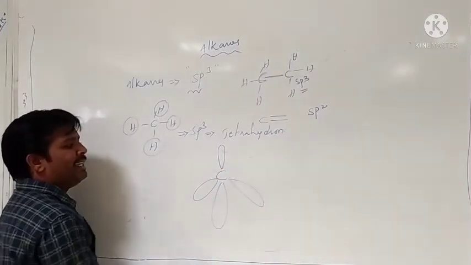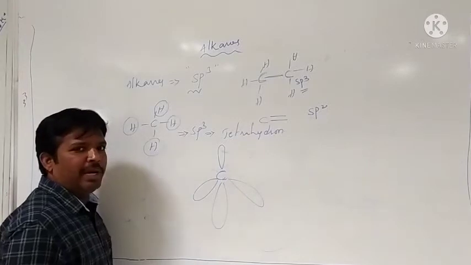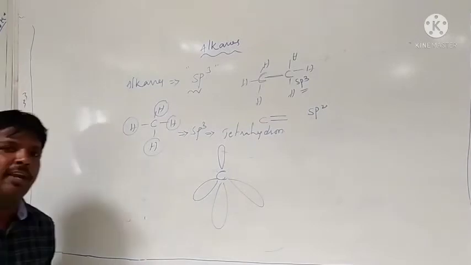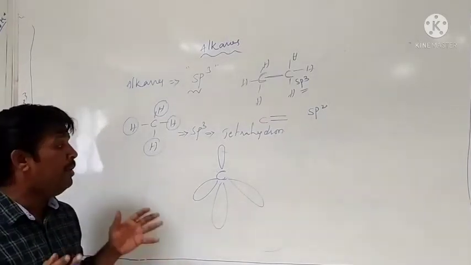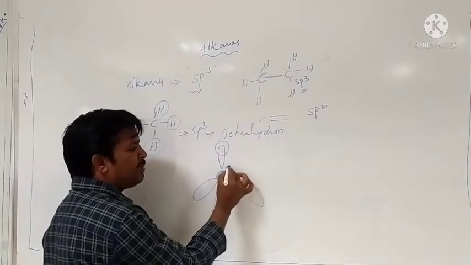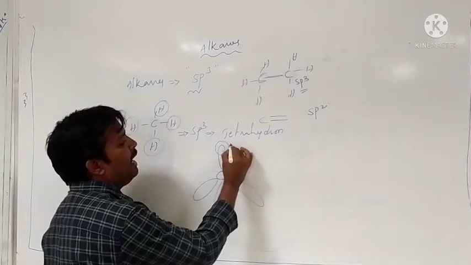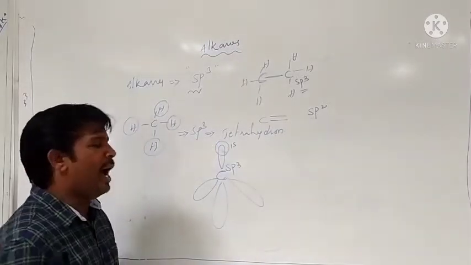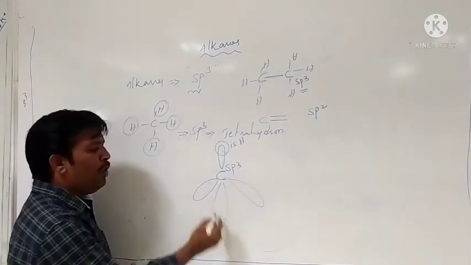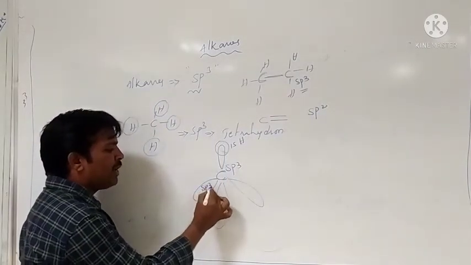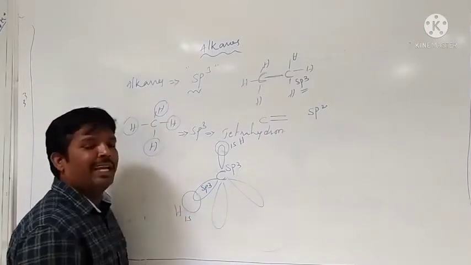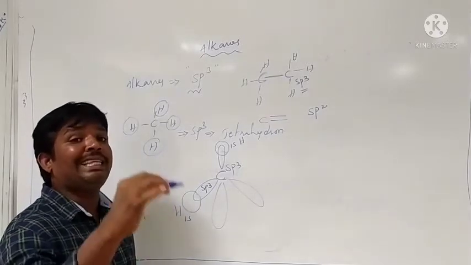In the tetrahedron, the carbon participates in sp3 hybridization. The bonds between the carbon and hydrogen are formed by the overlapping of the sp3 hybridized carbon and the 1s orbital of hydrogen. Like that, the four sp3 hybrid orbitals of carbon overlap with 1s orbitals of hydrogen. They can form four C-H single bonds.